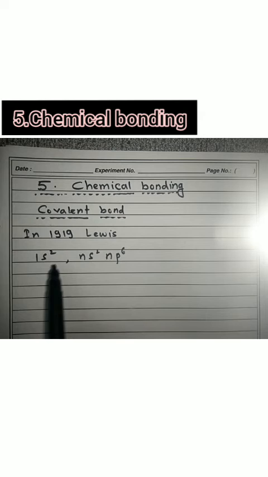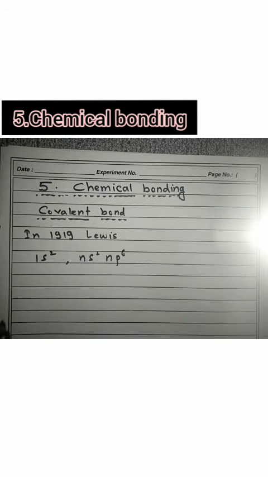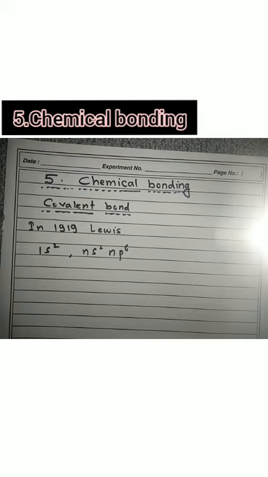So there will be either 2 electrons in their outermost shell or 8 electrons, so that they attain the nearest noble gas electronic configuration. After attaining it, the molecule becomes stable. It will not react further.